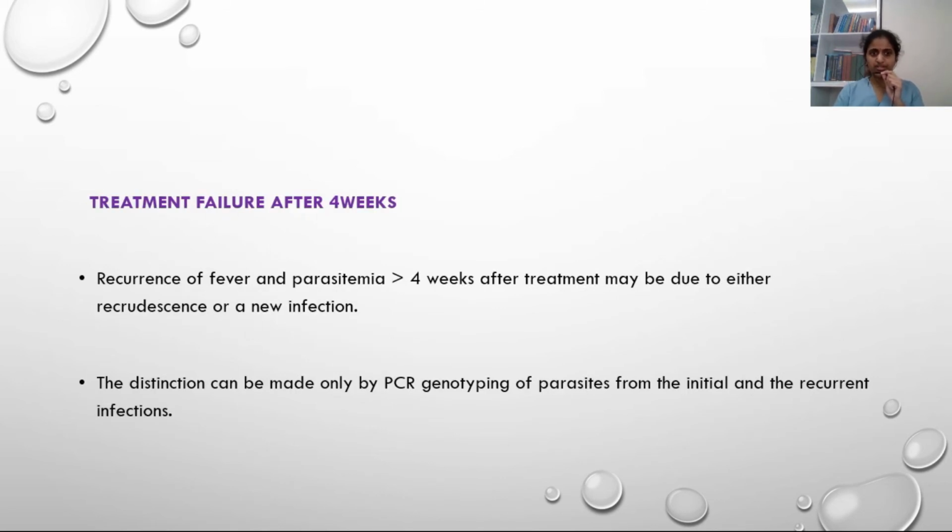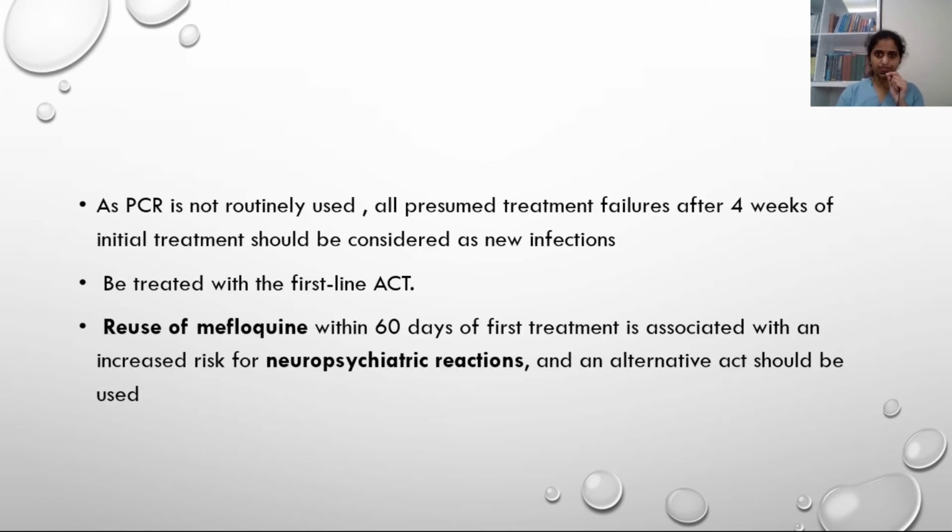If you encounter recurrence of the infection and recurrence of parasitemia after 4 weeks of the treatment, it can be because of recrudescence or new infection. But you cannot differentiate these two entities with the help of regular microscopy or rapid diagnostic test. To differentiate recrudescence from new infection, you should do PCR. But PCR is not widely available. So every recurrence of fever after 4 weeks, we should treat as a new infection.